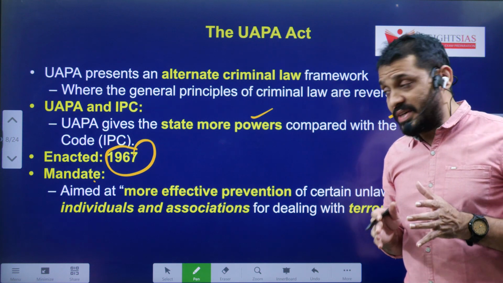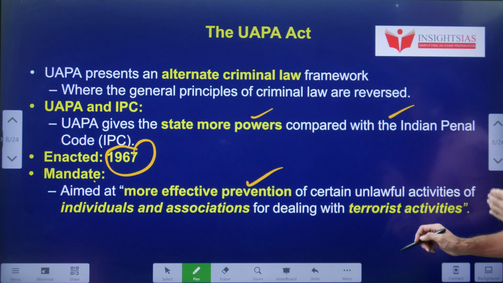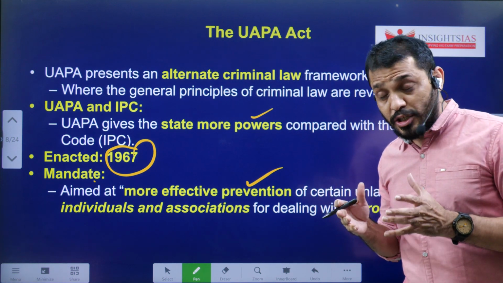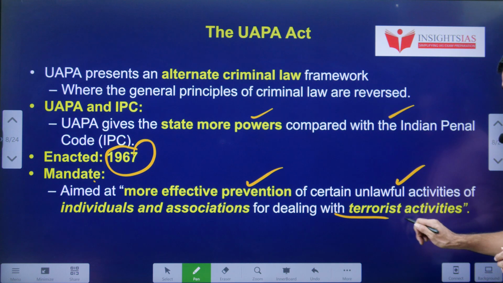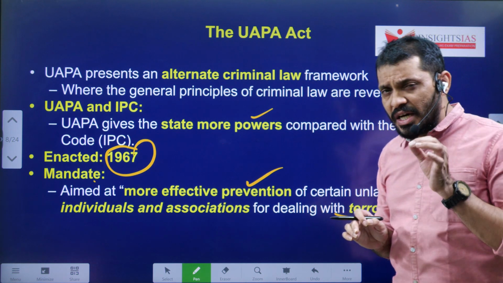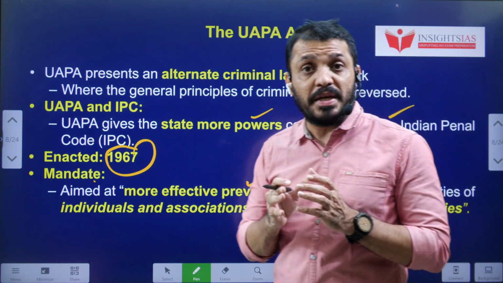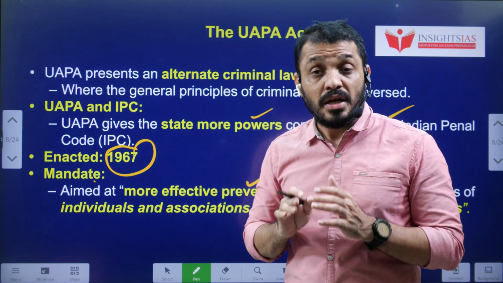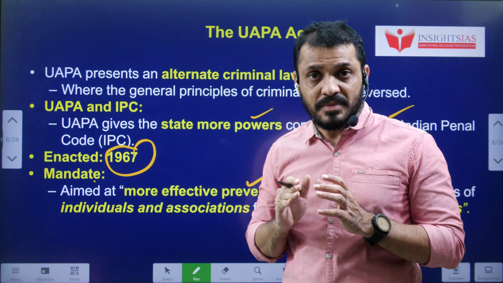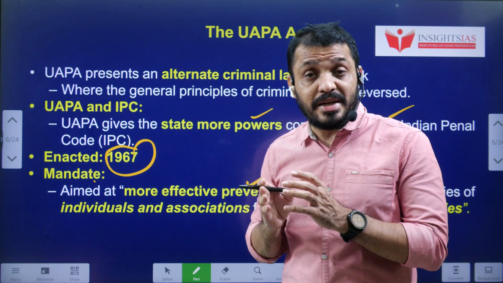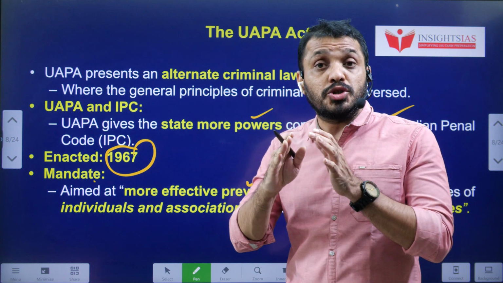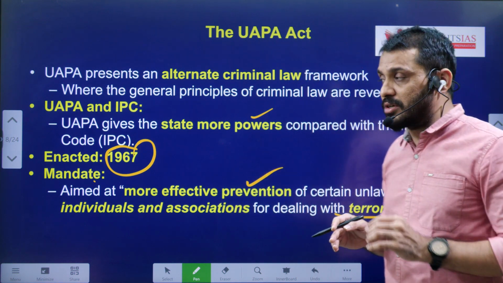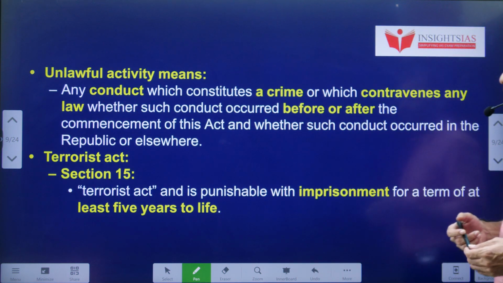One of the main objectives is the more effective prevention of certain unlawful activities, related either to individuals or to associations involved in terrorist activities. Here you have to understand, students, when UAPA was initially enacted, this act was only related to organizations. Individuals were never covered in this act. Later, in 2019, we amended this Act, and UAPA was expanded to individuals as well. That you have to understand.